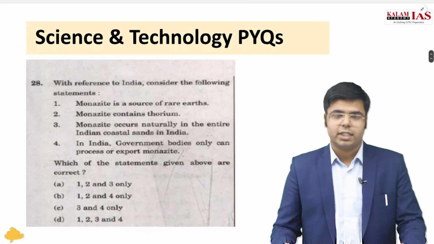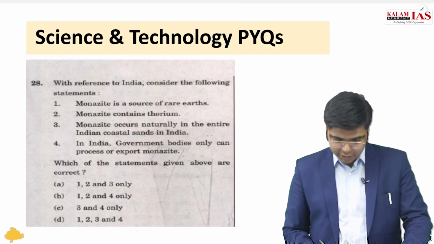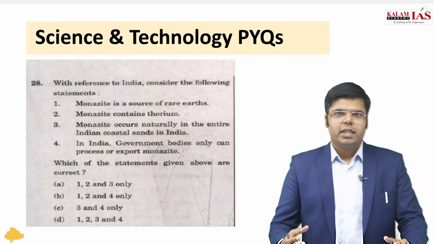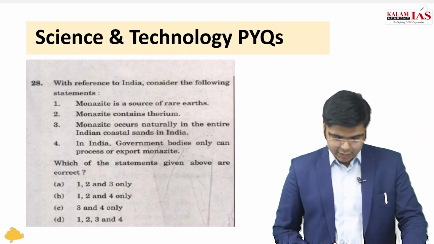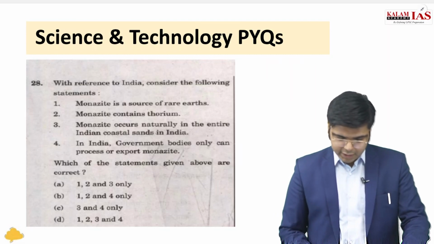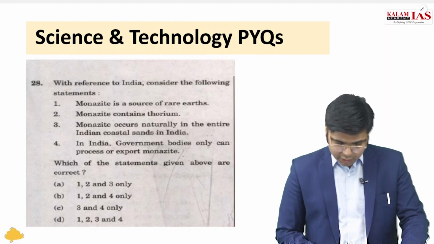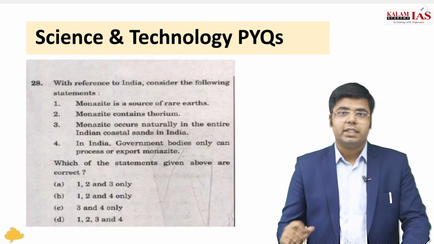Let us look at another question. With reference to India, consider the following statements. Monazite is a source of rare earth. Suppose monazite is an element or compound or something which you are not aware of, but you can still answer it. Monazite contains thorium. We don't know, it may be true or it may not be true. Monazite occurs naturally in the entire Indian coastal sands in India.